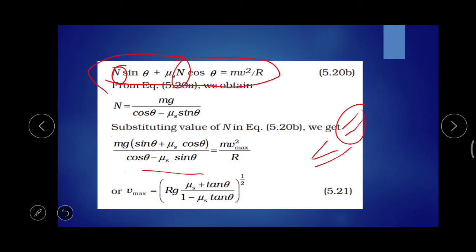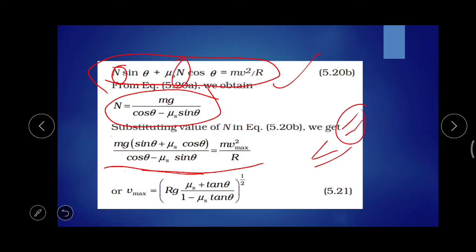As self work, you just substitute the value of n in this equation and check whether you are obtaining this equation or not. As homework you just do that. So the equation we want, mv square max by r, will be equal to mg times sin theta plus mu s cos theta divided by cos theta minus mu s sin theta.